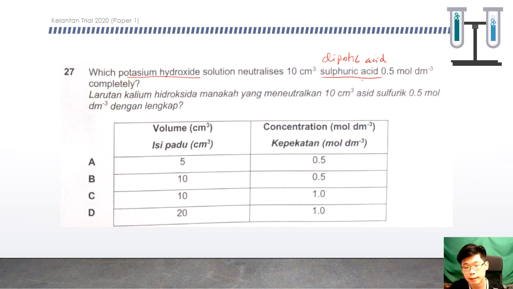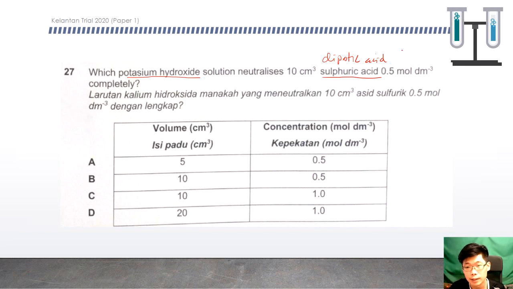So let's calculate the number of mole for the sulfuric acid here. We use MV over 1000.